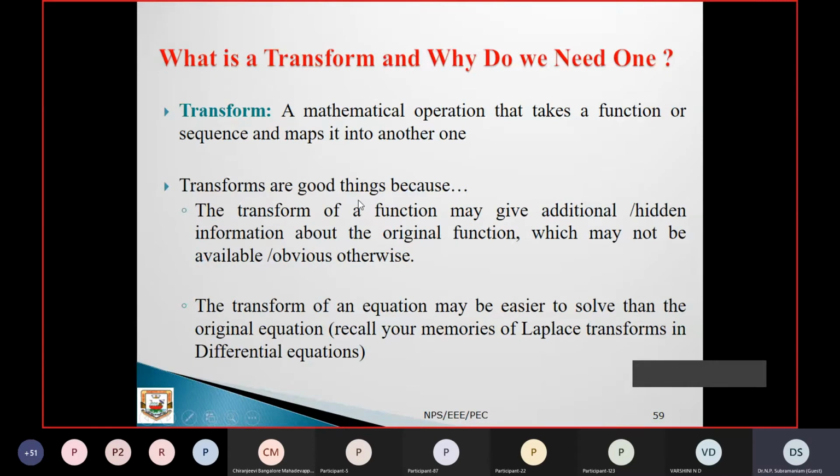So transforms are a good thing because the transform of a function may give additional hidden information about the original function, which may not be obvious otherwise. So this is an important thing. If you want to see some hidden information, we have to look at transforms.